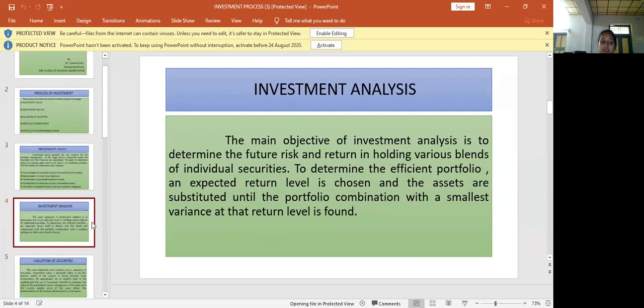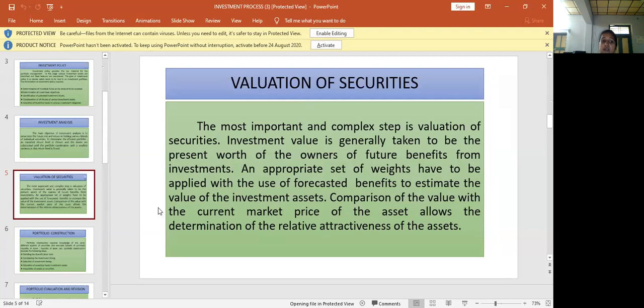And the third step in the investment process is valuation of securities. There are two types of securities in the investment process. They are marketable and non-marketable securities.